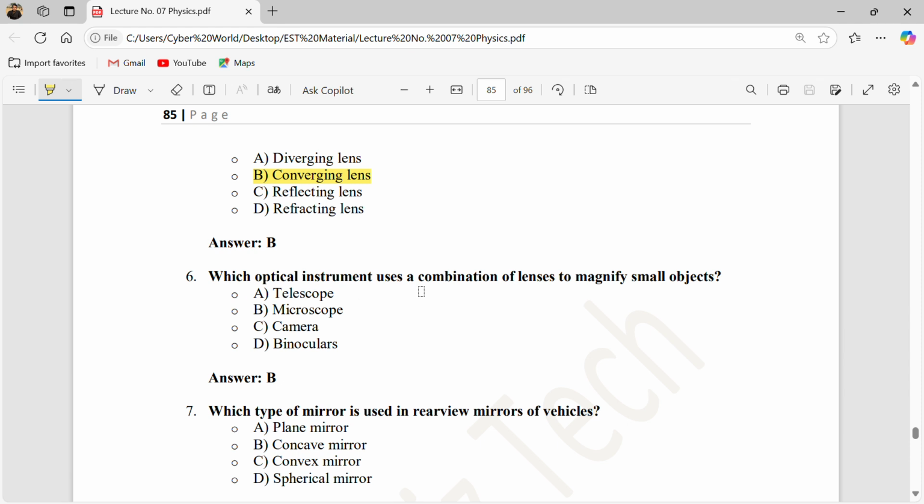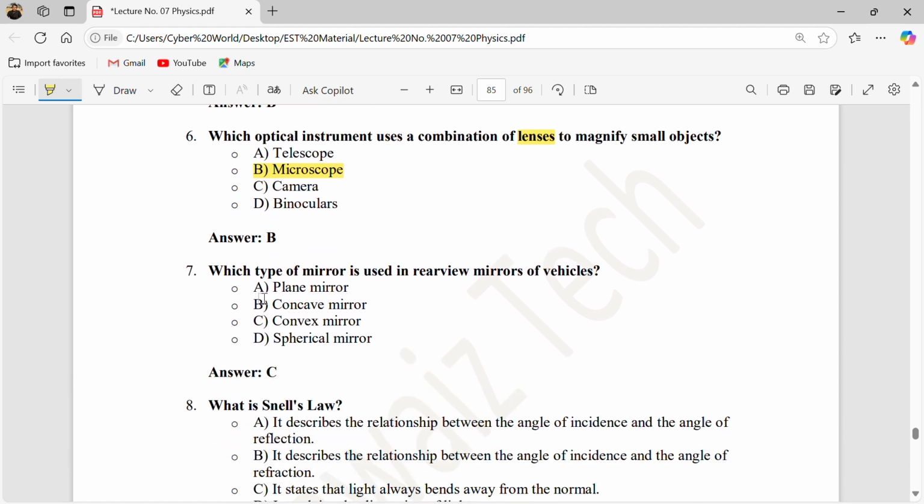Which optical instrument uses a combination of lenses to magnify small objects? A telescope is basically used to see distant objects, so this is not going to magnify small objects. Microscope, yes, we use a microscope to see small organisms. So this is the correct answer. A camera is used to make the actual image, and binoculars are something else.